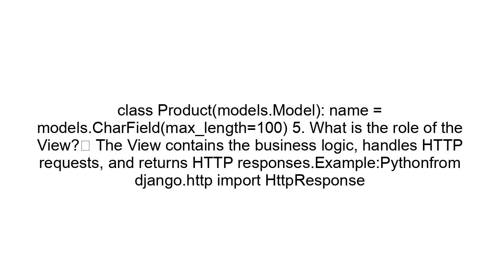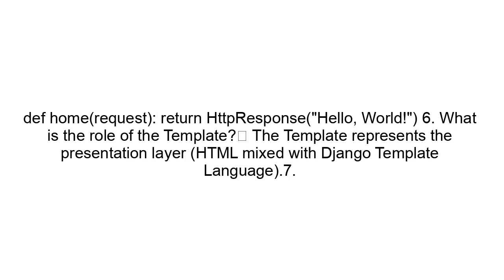5. What is the role of the view? The view contains the business logic, handles HTTP requests, and returns HTTP responses. Example, Python: from django.http import HttpResponse. def home(request): return HttpResponse("Hello World"). 6. What is the role of the template? The template represents the presentation layer, HTML mixed with Django template language.